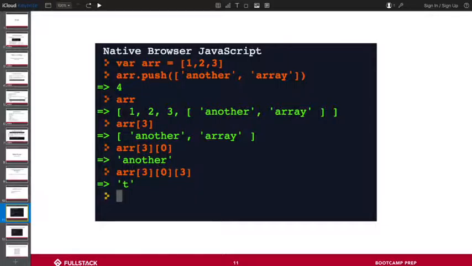And all I have to do is put these square brackets in sequence, right? If you read it from left to right, it's saying, all right, this is the array. Give me the fourth element in it, and now give me the first element of that. And that's going to give me this one string, another.